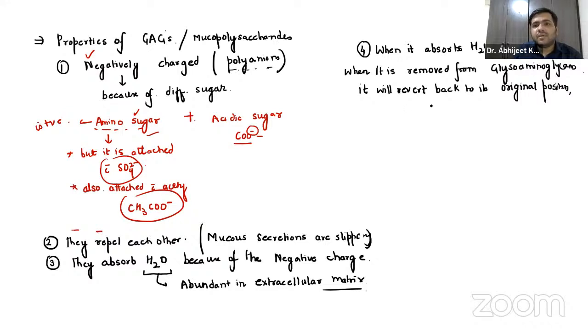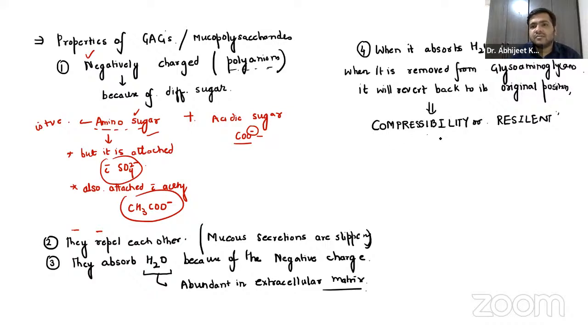This is what is called compressibility, or we can call it the resilient nature of glycosaminoglycans.